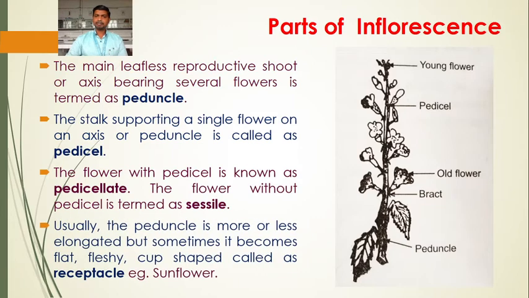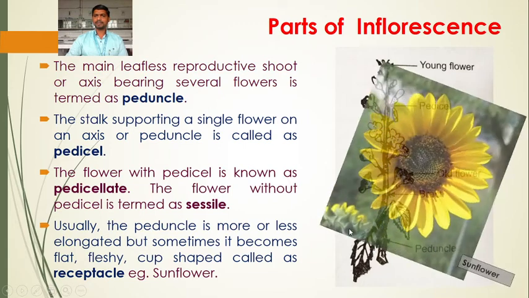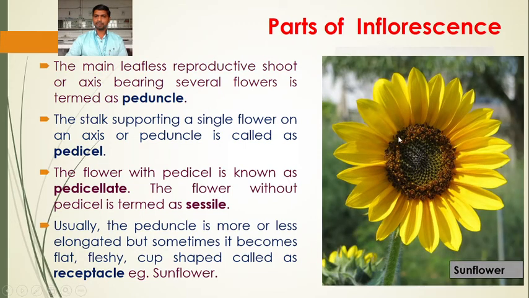Then usually the peduncle is more or less elongated, as seen in this figure. It is elongated and straight. But sometimes it becomes flat, fleshy, cup shaped, and is called the receptacle. In some plants, for example sunflower, the peduncle instead of being elongated becomes flat, fleshy, cup shaped. It is called the receptacle. In this figure of the sunflower, this is the receptacle which is flat, fleshy, cup shaped.